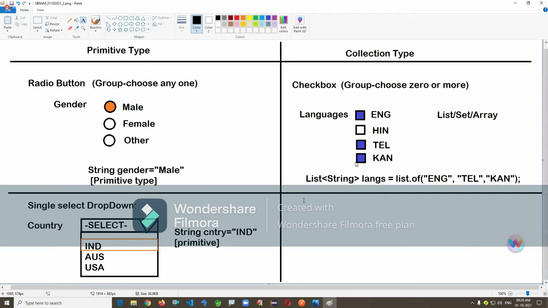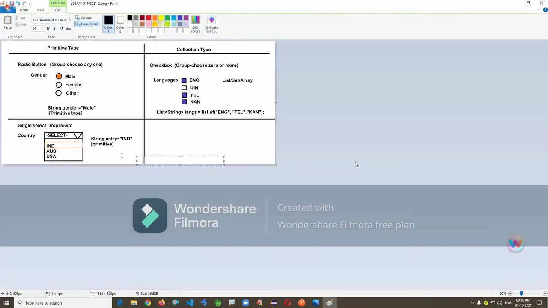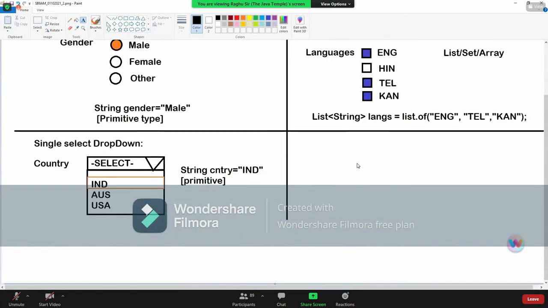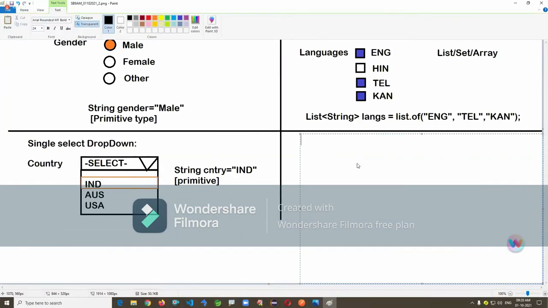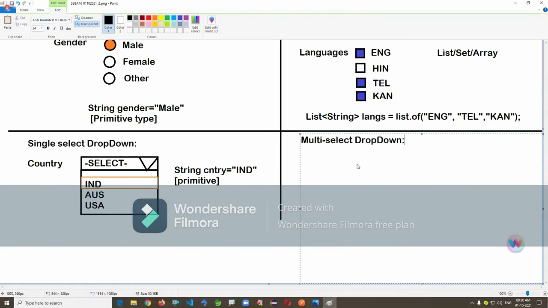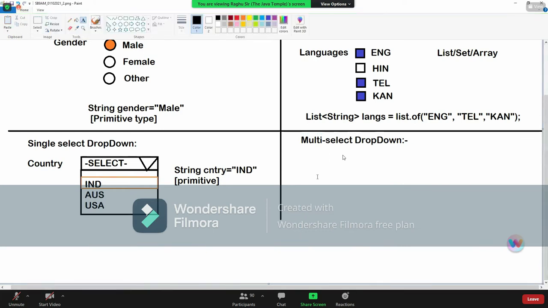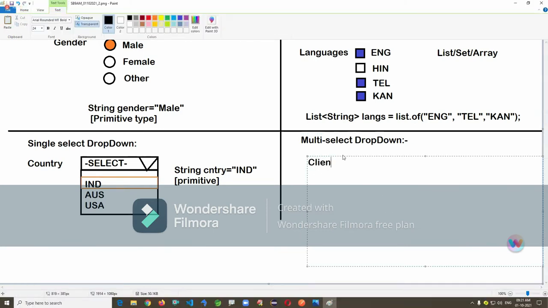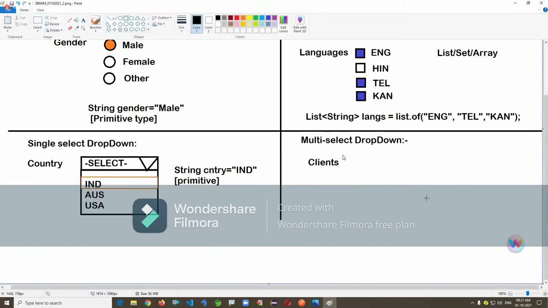Sometimes there will be a drop down which asks you to choose multiple values. It's a multi-select drop down. Here I'm writing choose clients. Assume there are multiple options available.